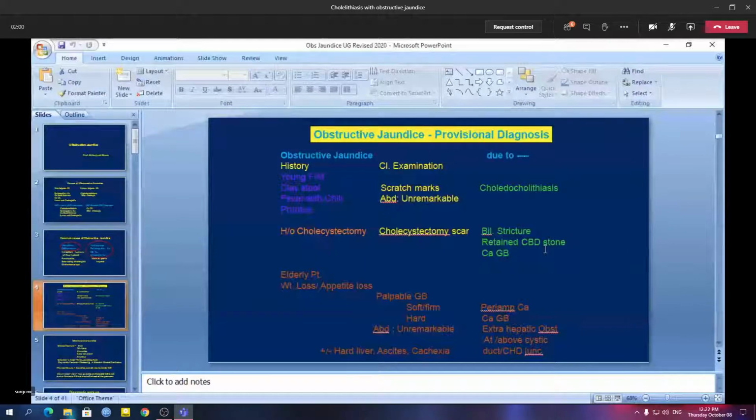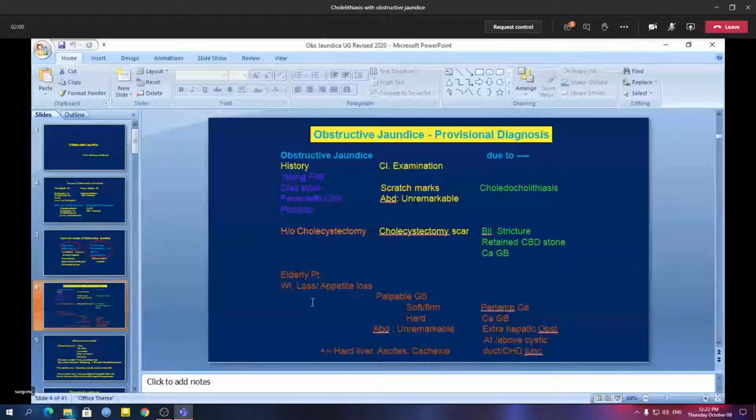That means either the stone was present in the common bile duct before the operation, or a stone slipped into the common bile duct during operation, thereby presenting in the post-operative period or later on with obstructive jaundice. And sometimes a patient of gallbladder carcinoma can present following a cholecystectomy with obstructive jaundice.